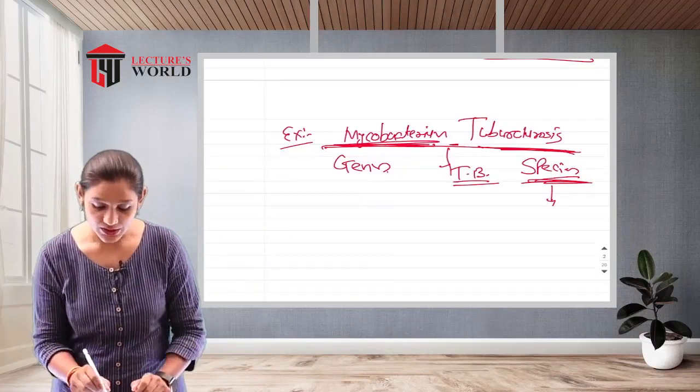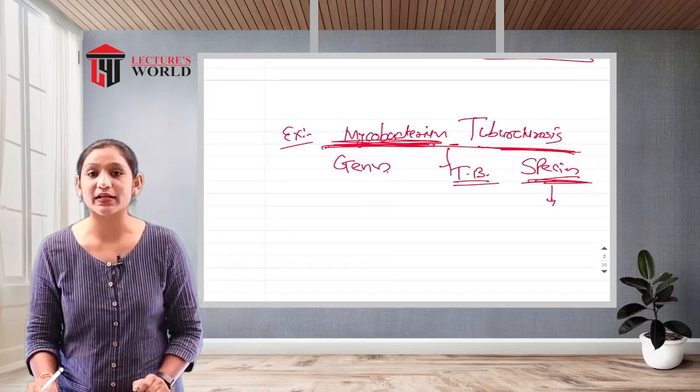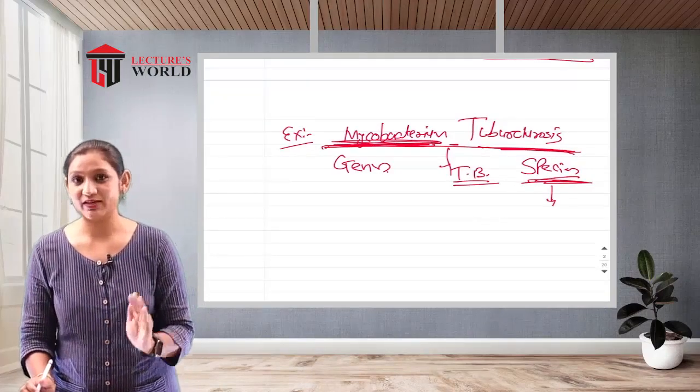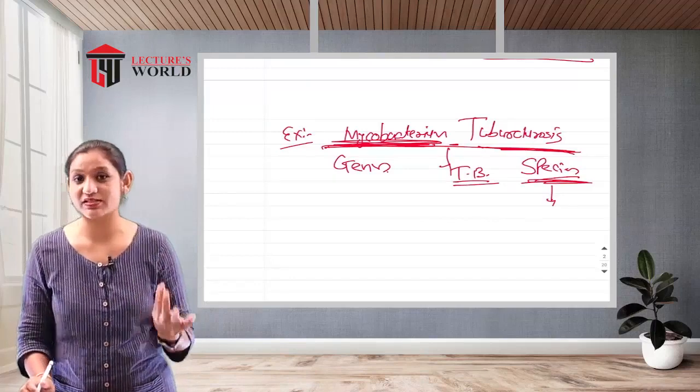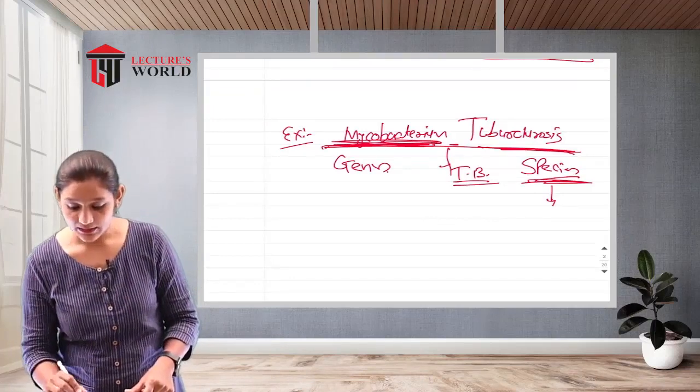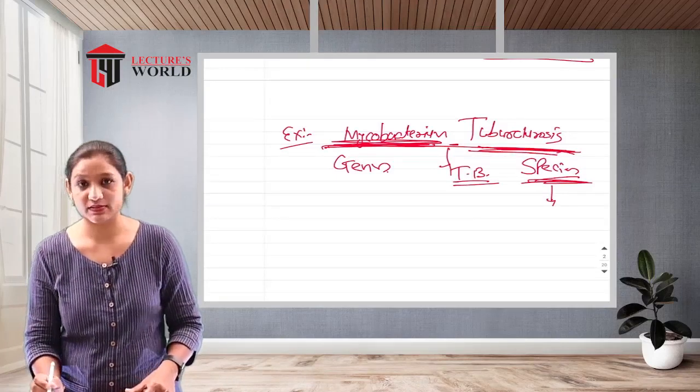The genus is Mycobacterium. This tuberculosis bacterium comes from the genus named Mycobacterium, and this is the species name.